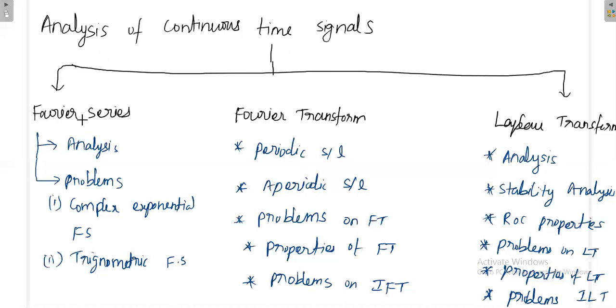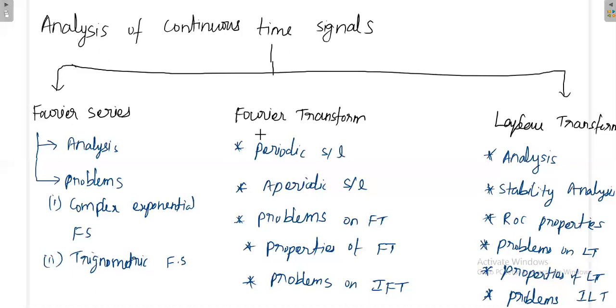The Fourier series representation is possible in two ways. One is we can represent in terms of complex exponential, or in terms of trigonometric Fourier series. Complex exponential in the sense we'll be using e power terms. Trigonometric means we'll be using sine and cosine terms.